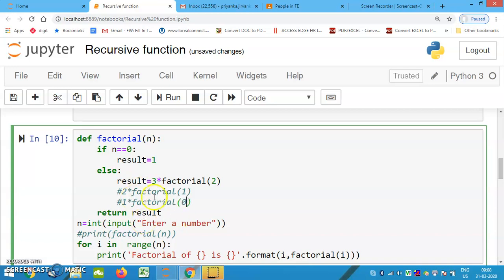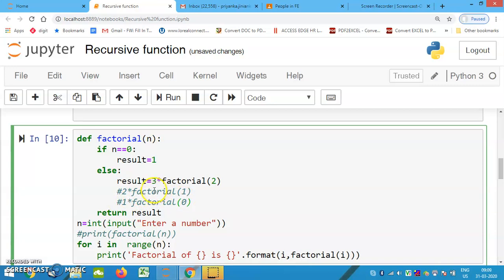Please listen to this part very carefully. Whenever it is calling factorial of 0, it means the value of n is equal to 0, then it will return the result as 1. Now it has written here 1. Multiplication of 1 with 1 will result in 1.